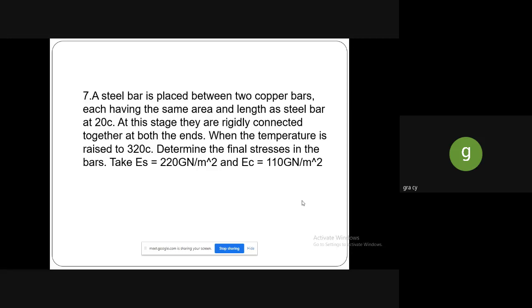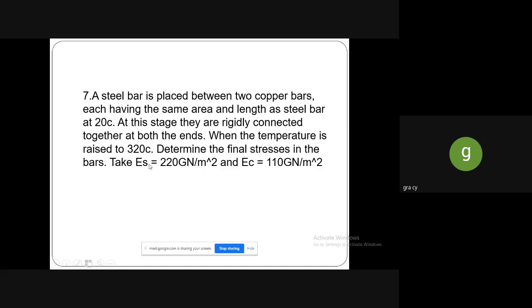At this stage, they are rigidly connected together at both the ends. When the temperature is raised to 320 degrees Celsius, determine the final stresses in the bars. Take ES equal to 220 giganewton per meter square and EC equal to 110 giganewton per meter square. ES is the Young's modulus of steel and EC represents the Young's modulus of copper.